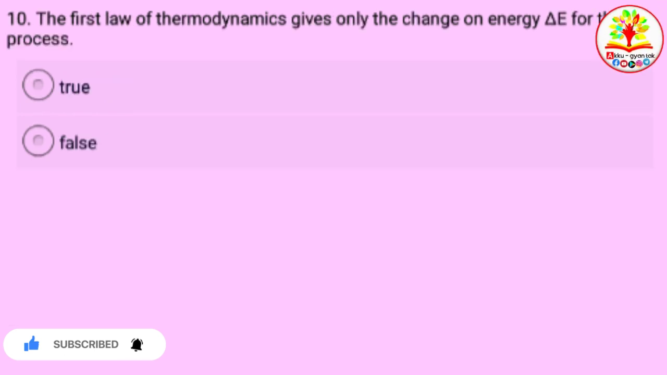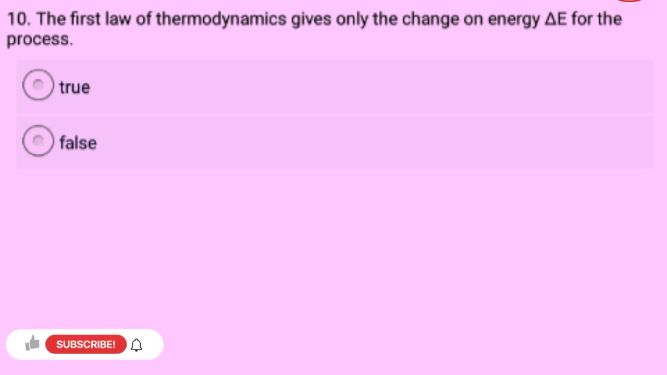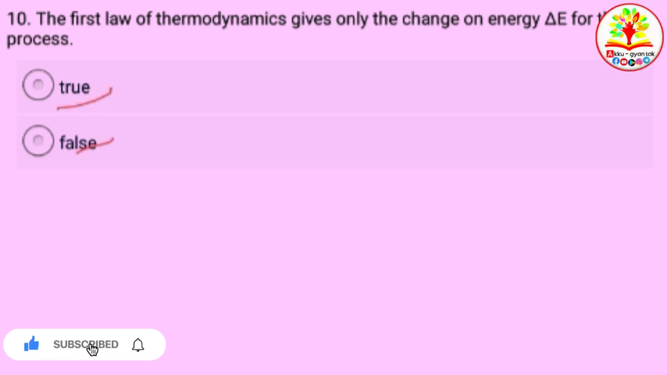The first law of thermodynamics gives only the change in energy, delta E, for the process. A. True. B. False. C. Tilde. D. Tilde.